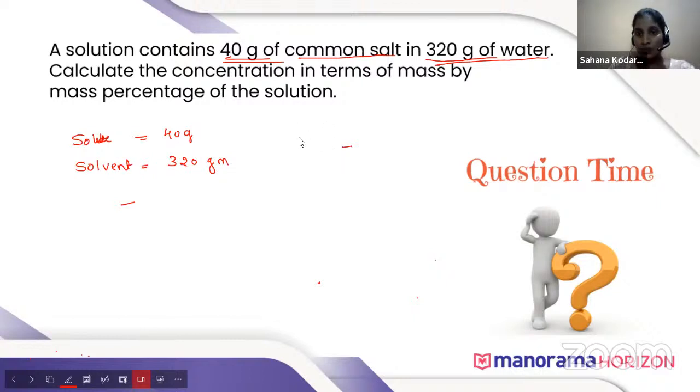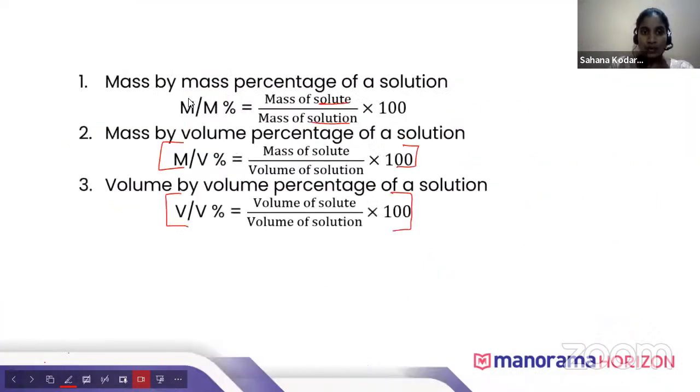As we discussed before, solution is equal to solute plus solvent. Here both are in gram, like mass, so for that we have to use this formula: mass by mass percentage is equal to mass of solute divided by mass of solution into 100.